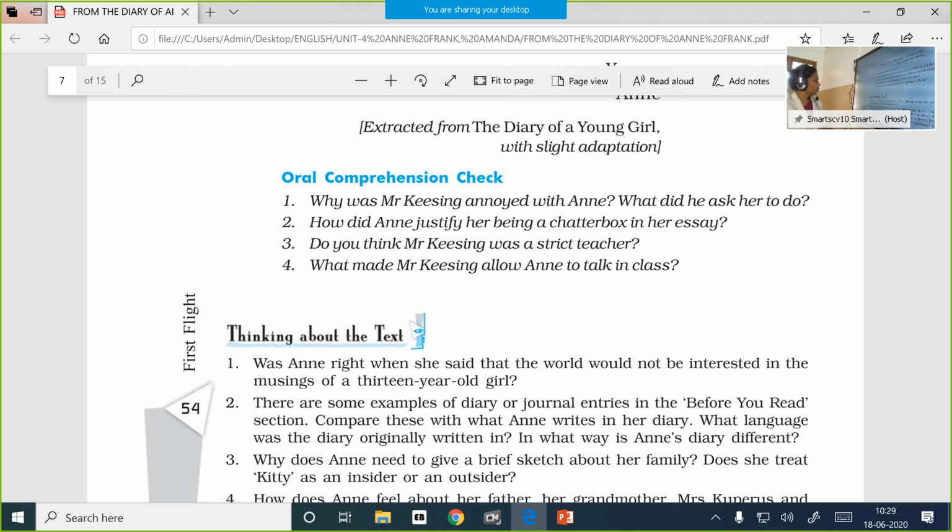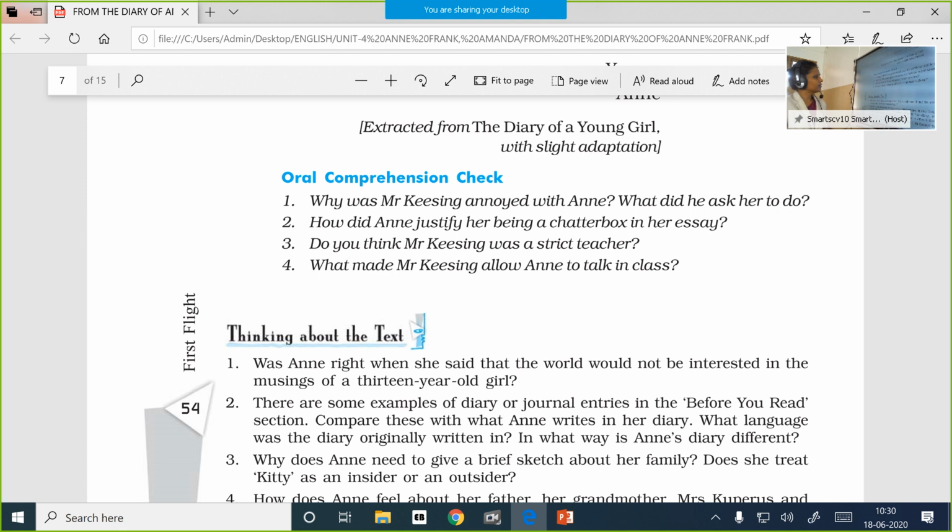Let us go to the questions quickly. Why was Mr. Keesing annoyed with Anne? Because of her talking nature. What did he ask her to do? To write an essay on the topic of chatterbox. How did Anne justify her being a chatterbox in her essay? That is, being a student. It's a student's trait to talk, and she would control herself as far as possible, but she's not hopeful that she can be cured of this talkative nature because she had inherited this trait from her mother.